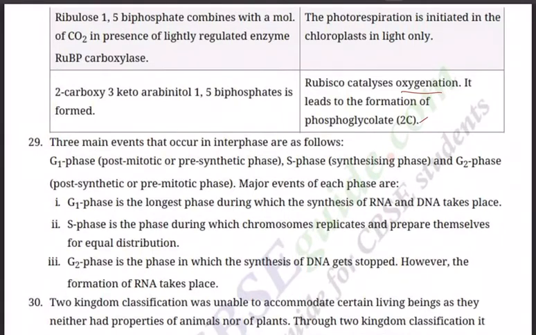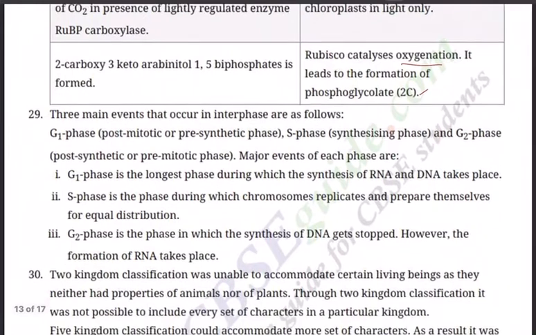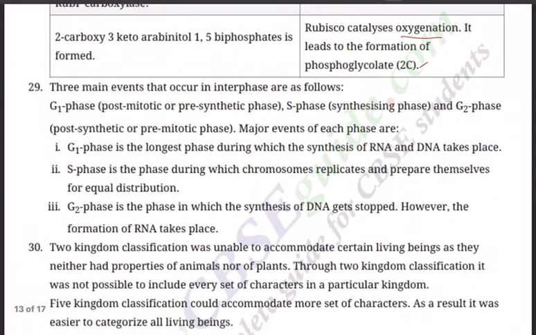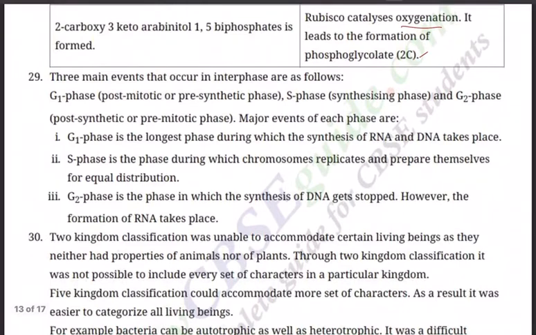Now question number 29. Name 3 phases of interphase. Give one major event of each phase. He is asking for 3 phases of interphase, so read the question carefully. The 3 phases that occur in interphase are as follows: G1 phase, that is gap 1, the post-mitotic and pre-synthetic phase; S phase, the synthesizing phase; and G2 phase, gap 2, the post-synthetic and pre-mitotic phase.